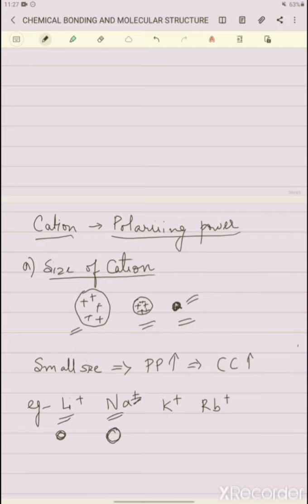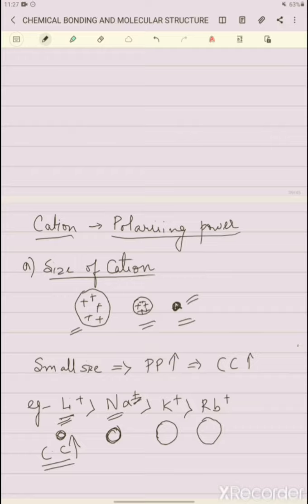Then potassium is also a bit larger, and rubidium is larger still. So the size goes like this: Li+ is much smaller, and Na+ has a bit bigger size compared to Li+. And the covalent character increases in the opposite direction.